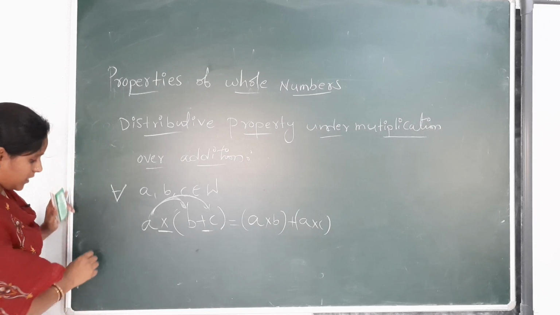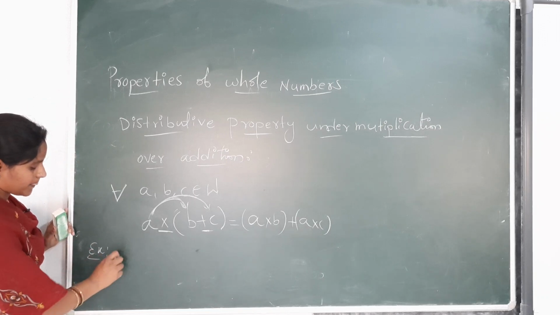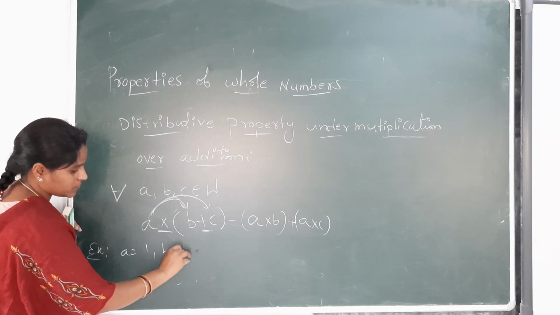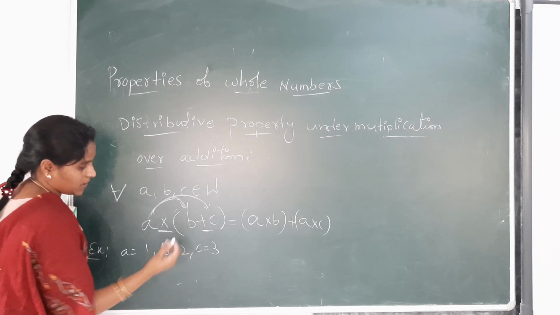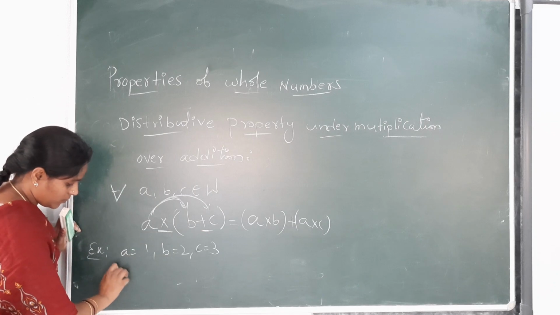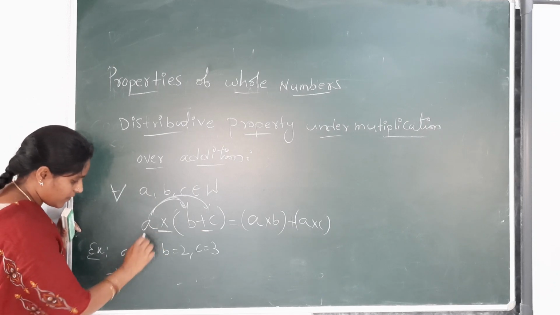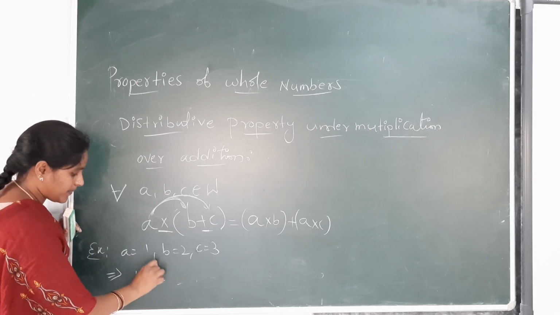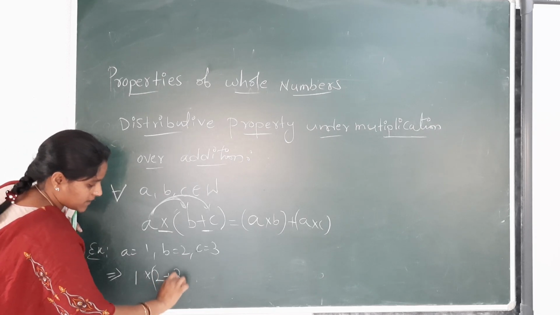Let us take an example. a is equal to 1, b is equal to 2, c is equal to 3. In place of a replace 1, in place of b replace 2, in place of c replace 3.